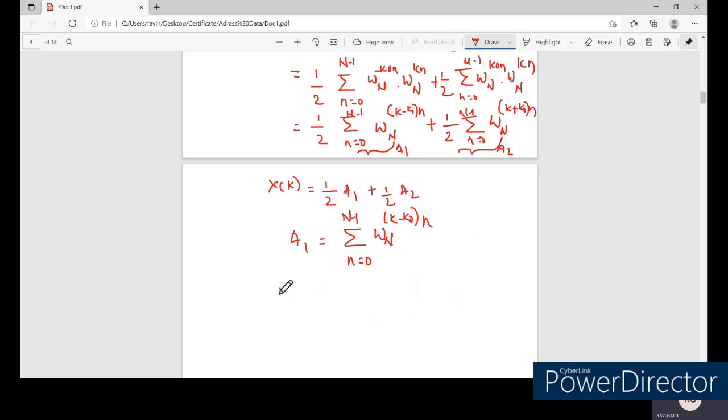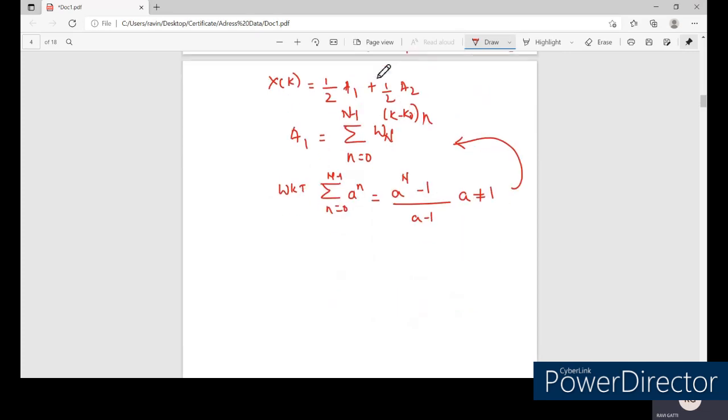What is that expression? The summation n equal to 0 to N minus 1 of a to the power n. That expression is nothing but (a to the power N minus 1) divided by (a minus 1), when a is not equal to 1. So we can make use of this expression in order to simplify this expression.